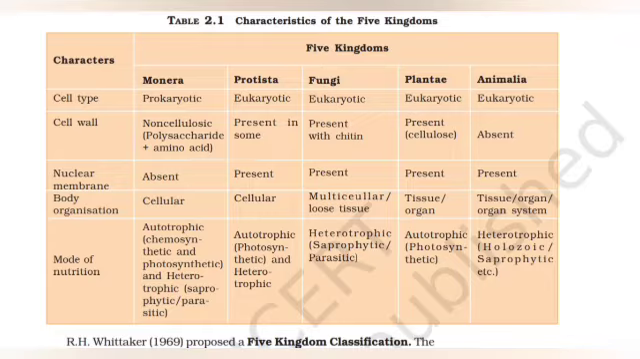Mode of nutrition: in Monera autotrophic, chemosynthetic and photosynthetic both, and heterotrophic that includes saprophytic and parasitic. Then in Protista autotrophic, photosynthetic and heterotrophic. Then in Fungi heterotrophic, saprophytic and parasitic. Plantae autotrophic that is photosynthetic. Animalia heterotrophic including holozoic and saprophytic.